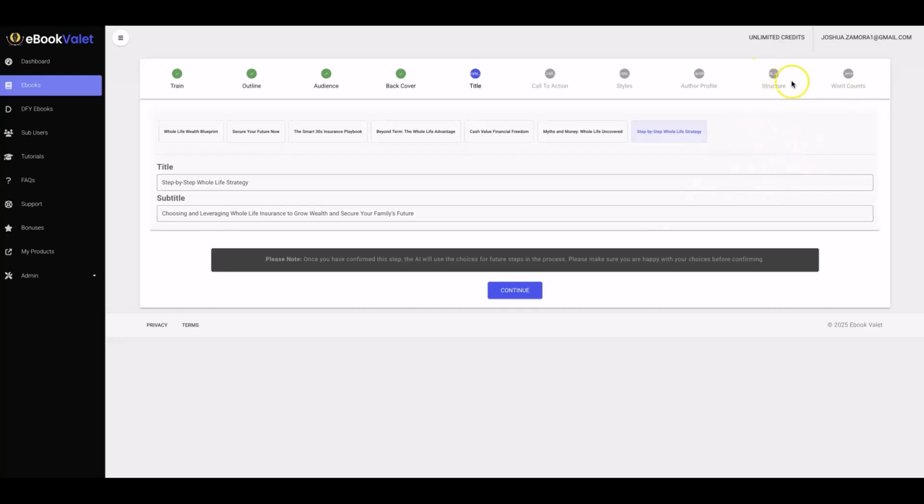And the structure step is also a great step because from there, all the chapters get pretty much written out in terms of what the title is going to be, what the subtitle is going to be, and what a description is going to be. And then you can go ahead and customize that even further.